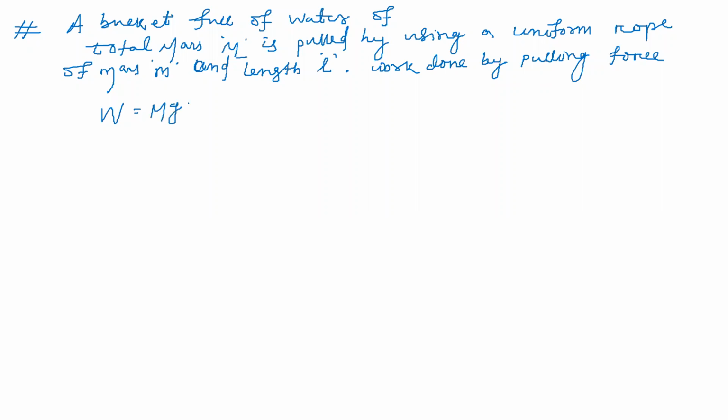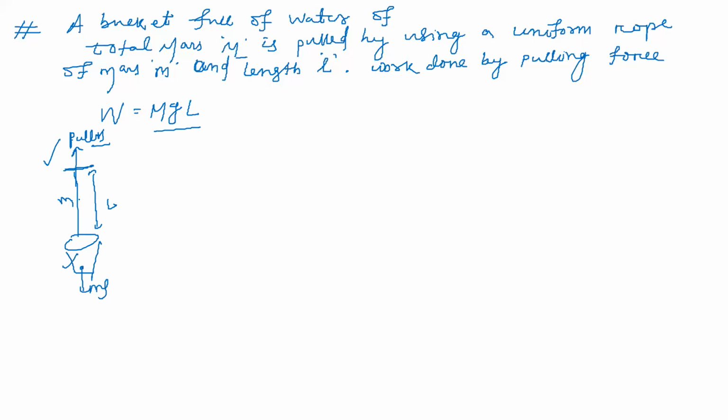We have to lift it to a height equal to the total length of the rope, that is mgL, correct? The bucket is at this level and I'm raising it, and the length of the rope is L. It is also having mass. I'm lifting the weight of the water upward. The pulling force is upward and the body is displaced upward. So that's mgL, the work done by lifting this bucket.